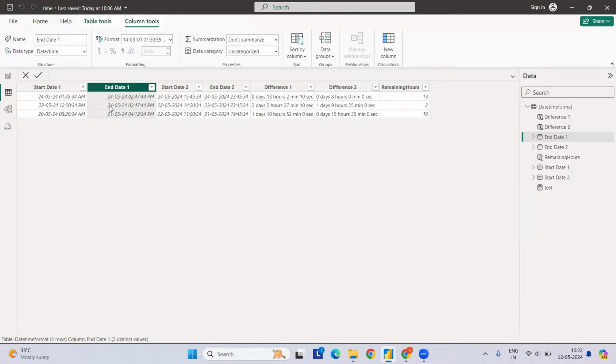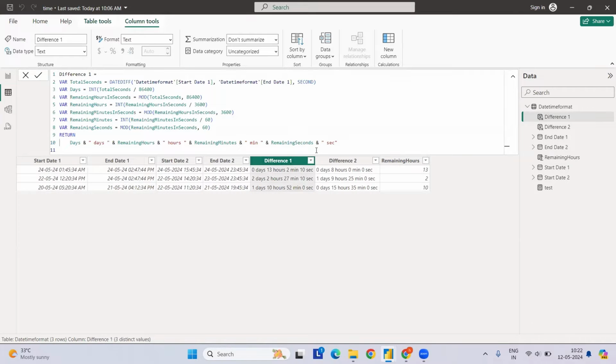We want to calculate exactly the difference in the number of days, then hours, then minutes, and then seconds, which can be used somewhere you have to take it into consideration and manipulate it. I have written, let's say, days and hours. You can also return specific numbers of days or hours, or roll up the total number of days. I have already created one measure, so let's deep dive into it and see how it looks.